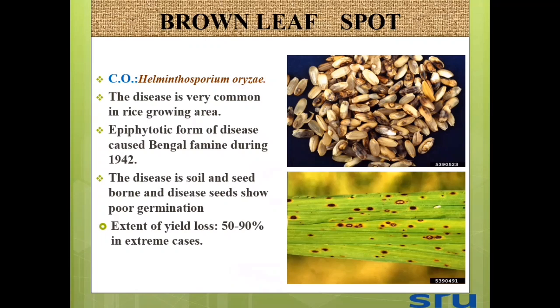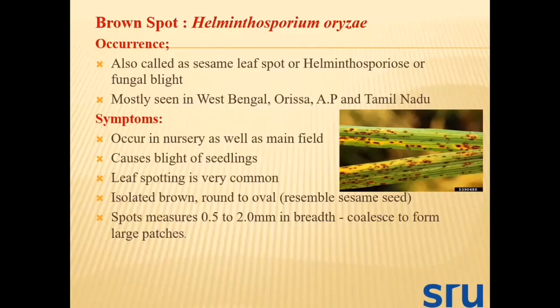The disease is soil and seed borne. The diseased seeds show poor germination and there is a reduction in germination percentage. It will cause yield loss of 50 to 90% in extreme cases. Let's see the occurrence of brown spot of rice. It is also called sesame leaf spot or helminthosporiosis or fungal blight, mostly seen in West Bengal, Orissa, Andhra Pradesh, and Tamil Nadu areas.